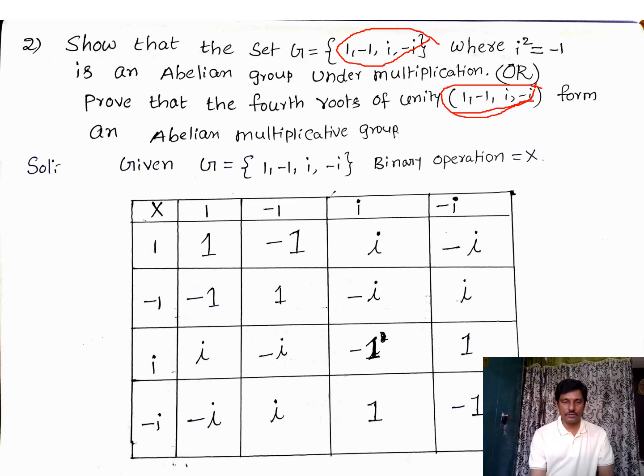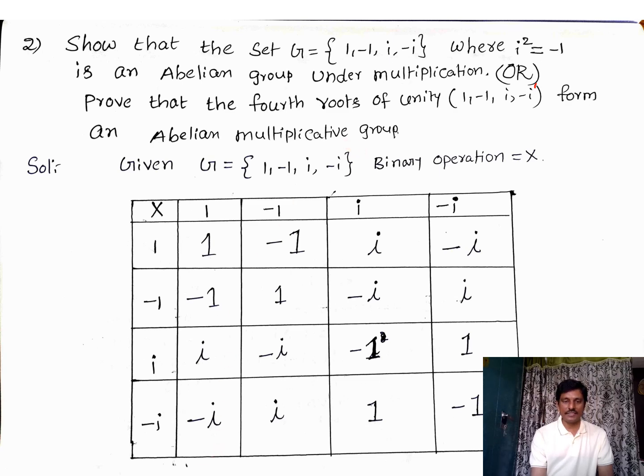So this is the question asked to us, right? Now we need to prove this is an abelian group. Clear? So what is the difference between the previous problem and this problem? In the previous problem, the generalized set is given, that means Q star, the set of positive rational numbers.